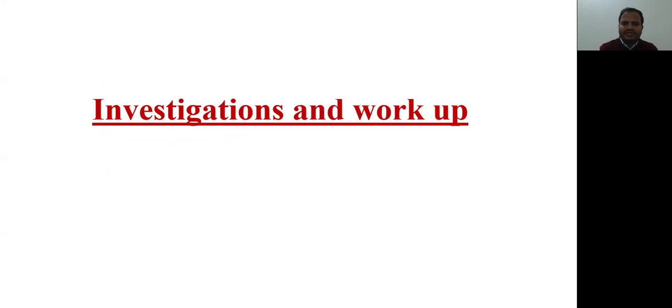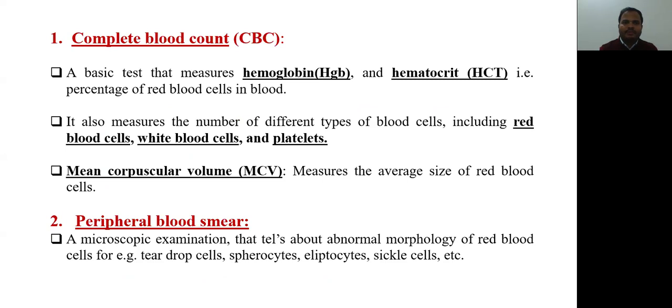Now, what are the investigations and workup for the diagnosis of anemia? For diagnosis of anemia, we should do various tests to find out, first of all, the diagnosis, and second, what are the causes of anemia. So we should do investigations one by one. First investigation is complete blood count. CBC is very important to do for each and every patient of anemia. In CBC, we have to see first hemoglobin. Hemoglobin will decide whether anemia is present or not.